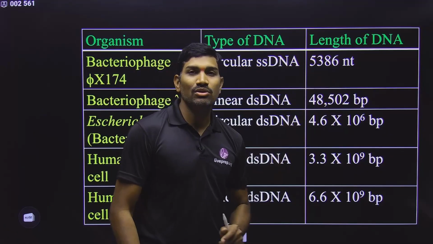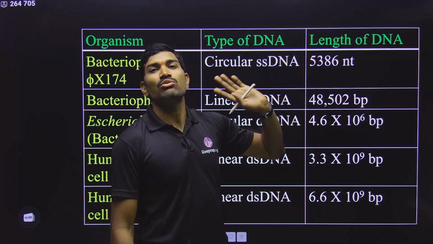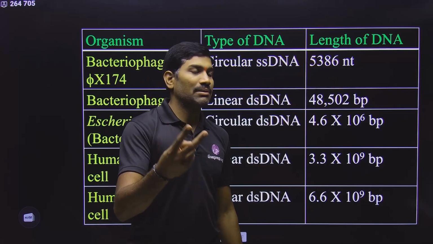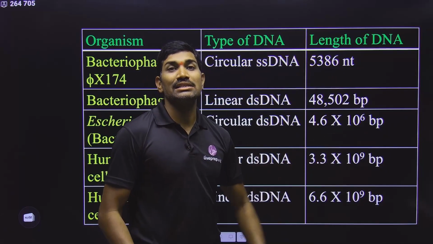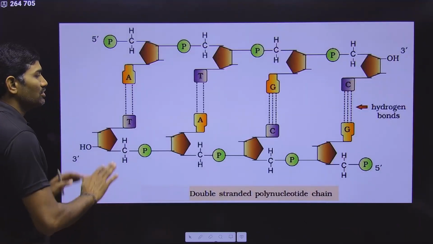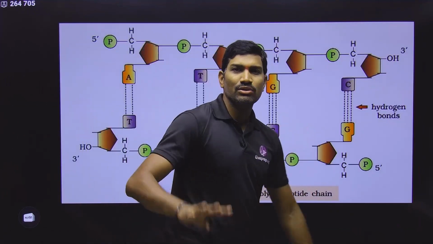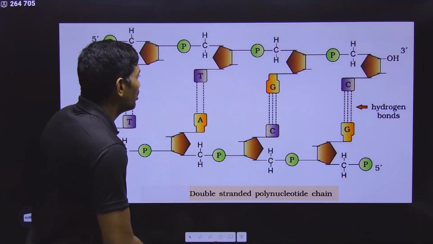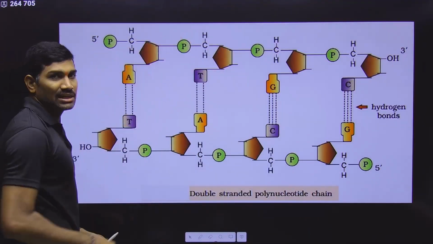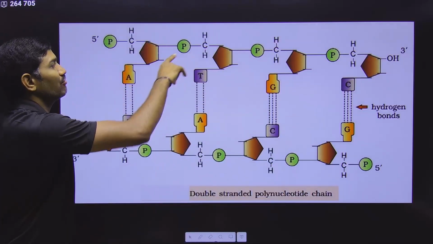When we use nucleotide, it is for a molecule having only one strand. If 2 strands are present, then only we use the term base pair. What is this base pair concept here? Observe carefully. Suppose only one strand is there: 1 nucleotide, 2 nucleotide, 3 nucleotide, 4 nucleotide. So you can say 4 nucleotides. But here, this is one strand, this is another strand. I will take this example only for explanation. So here 4 are there, here 4 are there.